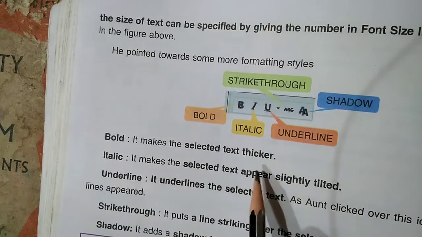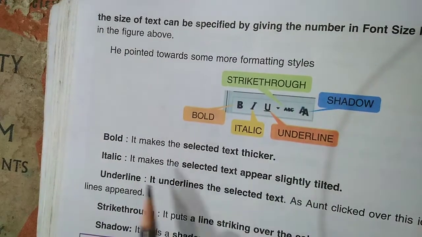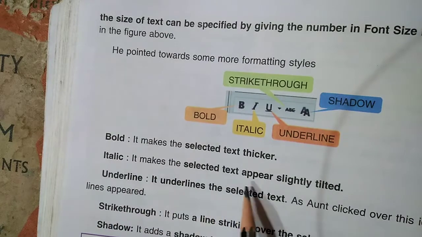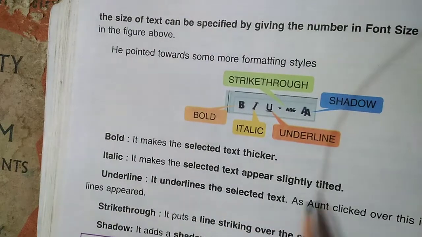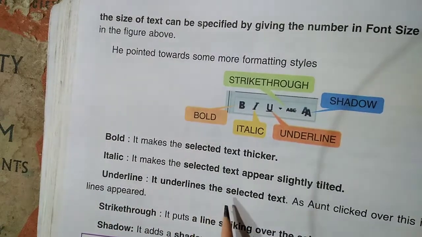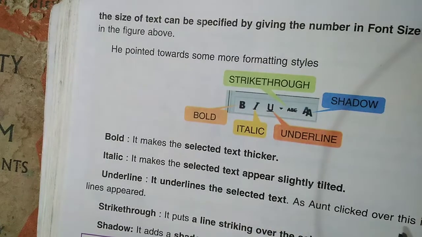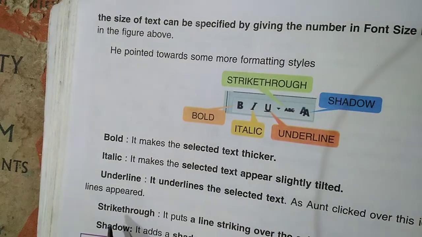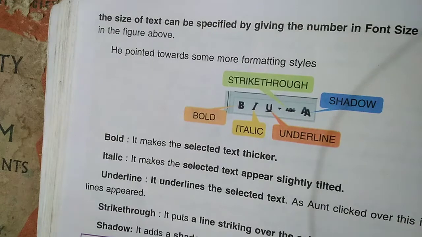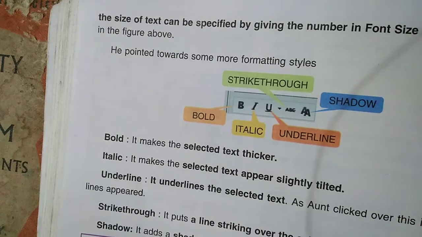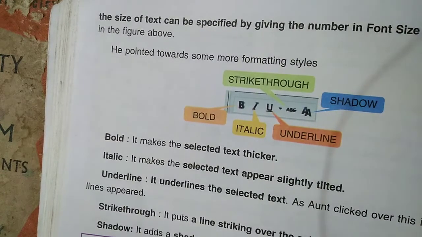Bold makes the selected text thicker. Italic makes the selected text appear slightly tilted. Underline underlines the selected text. As Aunt clicked over the icon, a list of lines appeared. Strike through puts a line striking over the selected text. Shadow adds a shadow to the selected text.